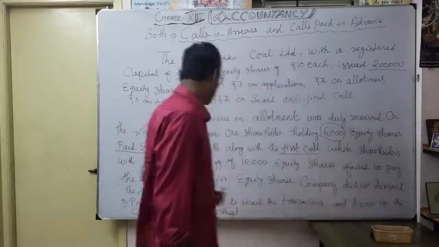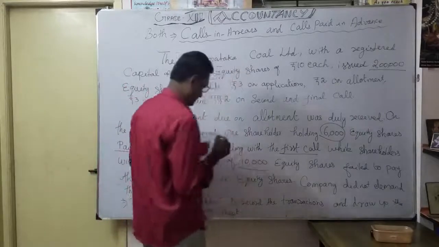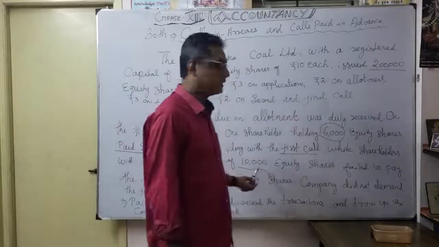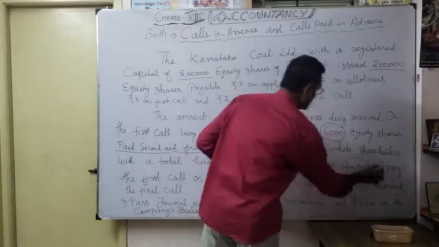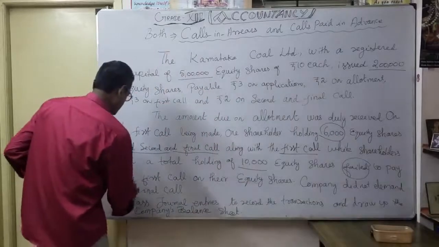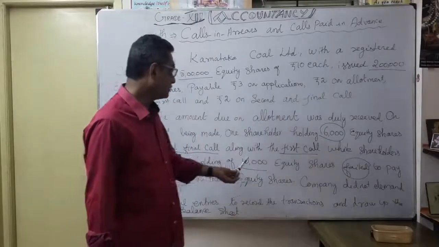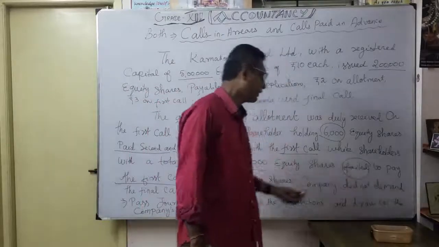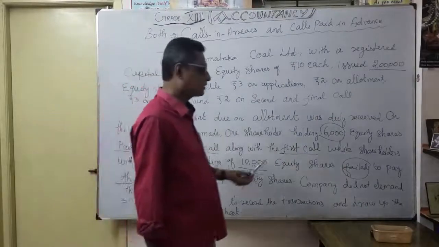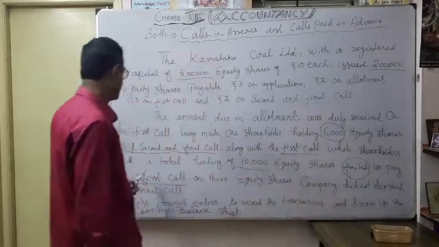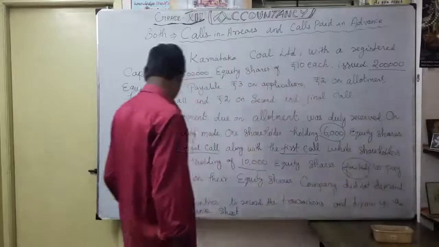Thereafter, shareholders holding a total of 10,000 equity shares failed to pay the first call. That means naturally, calls in arrears. Whenever the first call was made, 10,000 equity shares failed to pay the first call on their equity shares. The company did not demand the final call.